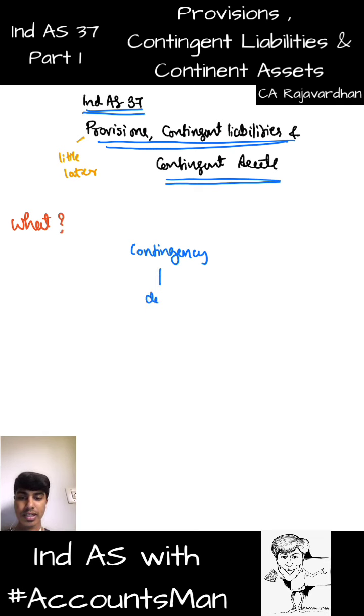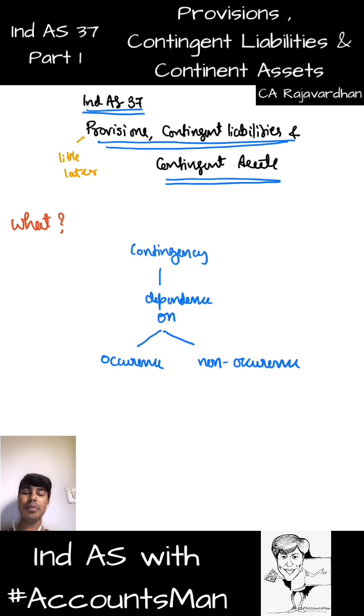Contingency is basically dependence on two things, either occurrence or non-occurrence of an act which is in the future.